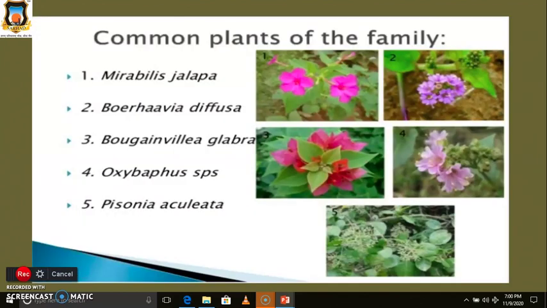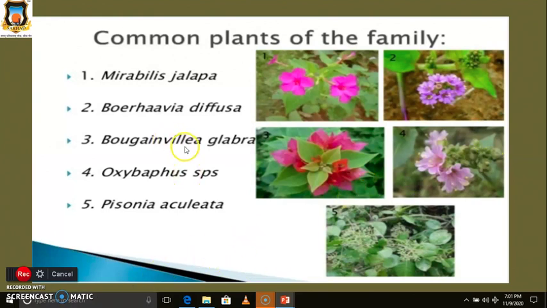This family includes various plants like Mirabilis jalapa, common name gulbakshi. Next one is Boerhavia diffusa, and the common name is Punarnava.